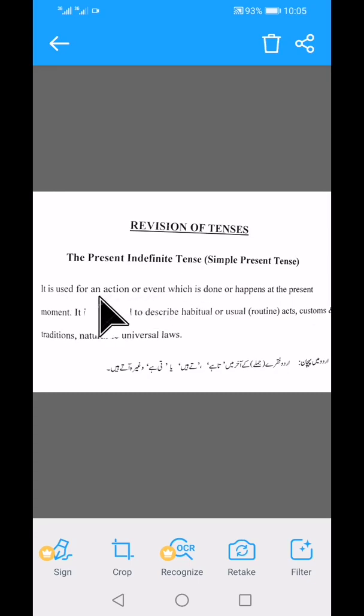Present indefinite tense is used for an action or event which is done or happens at the present moment. It is also used to describe habitual or usual acts, customs and traditions, natural and universal laws. Students, this tense is used for our daily routine, the actions that have become our habits.